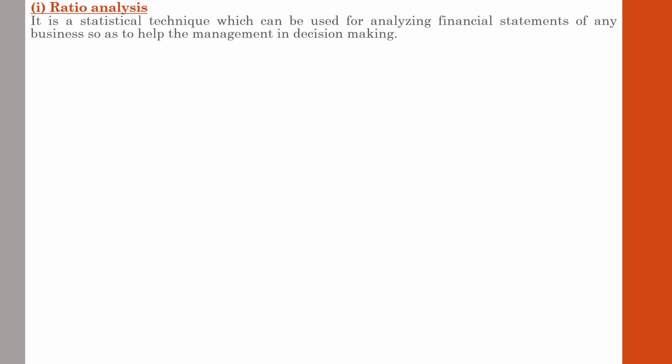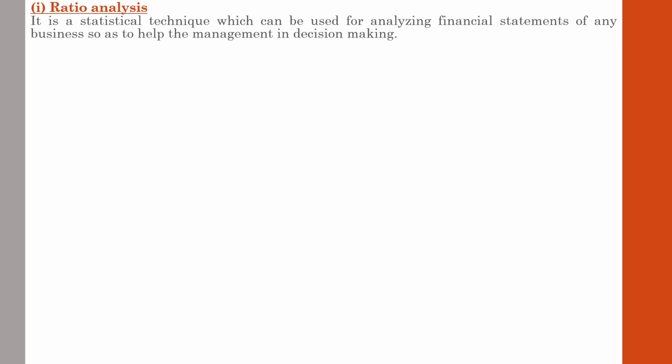Trading and profit and loss account is prepared to identify the profitability of the performance of the concern, whereas balance sheet is prepared to know the financial position of the concern. And the mere knowledge of profitability and the position is not helpful for the management in taking decisions, because management needs information relating to each and every individual item relating to the business.